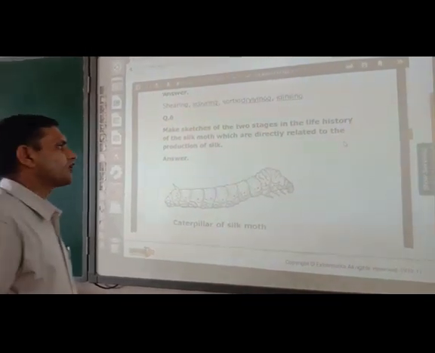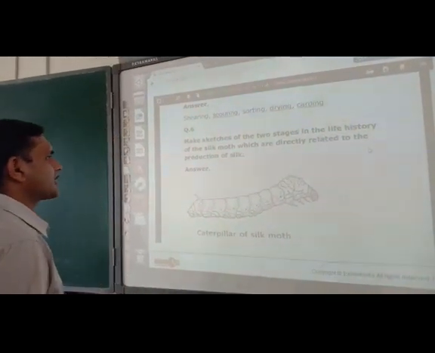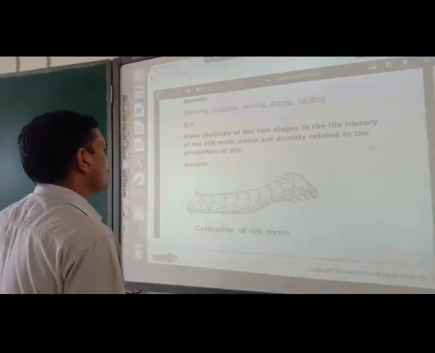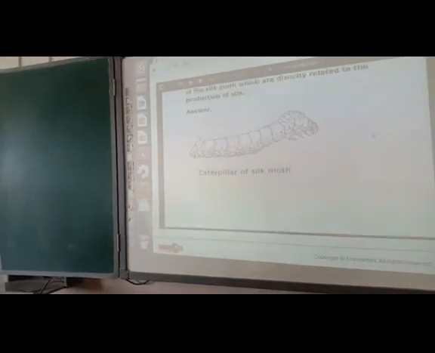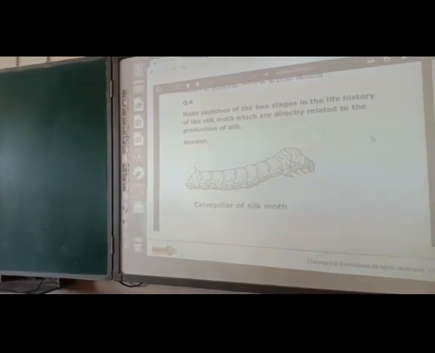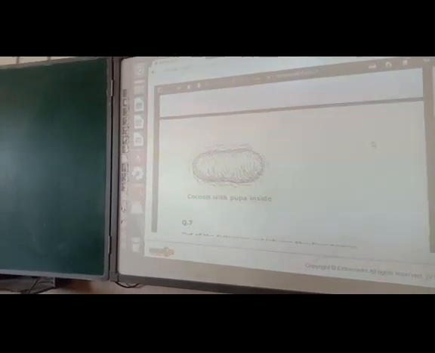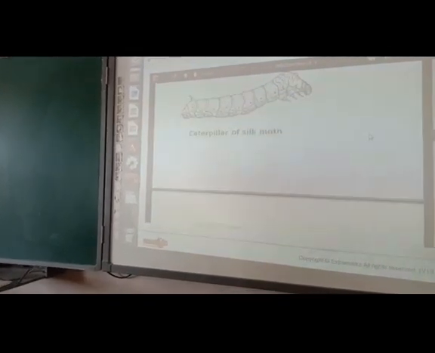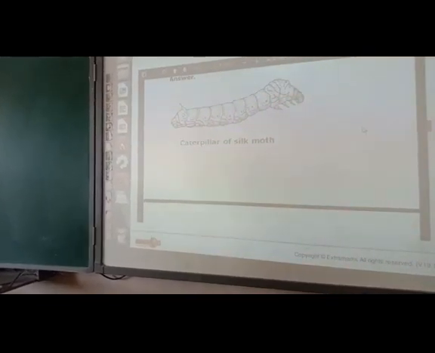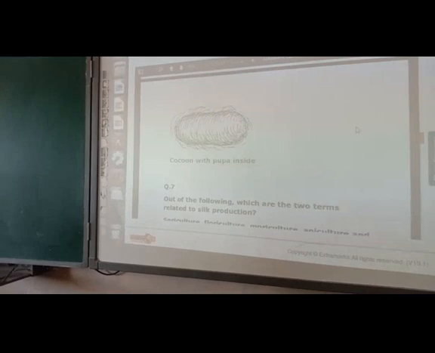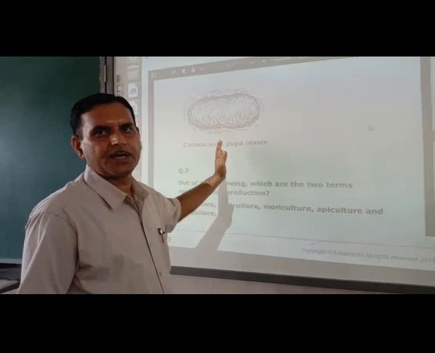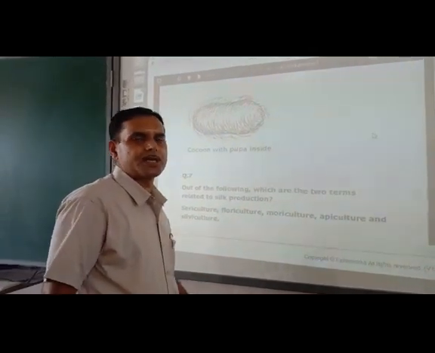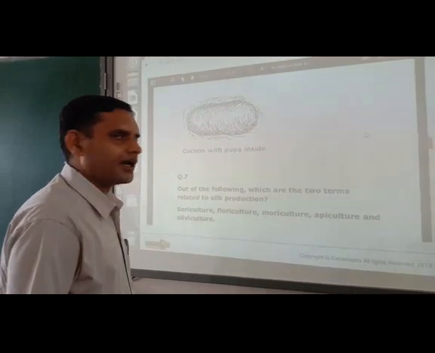Next question. Make the sketches of the 2 stages in the life history of the silk moth which are directly related to the production of silk. So answer is this one, caterpillar of the silk moth. Next one is the cocoon with pupa. So only two stages you have to make. Any two stages of the life history of the silk moth you can prepare. It doesn't mean that only what is given here you should make.